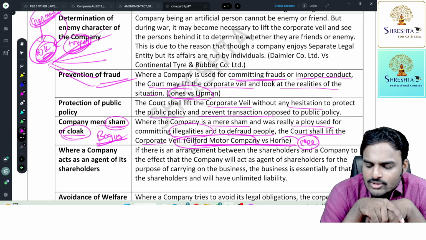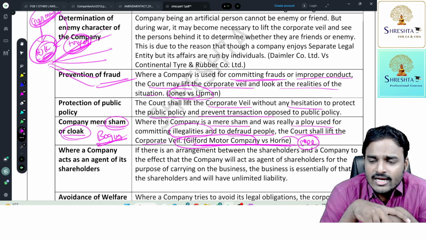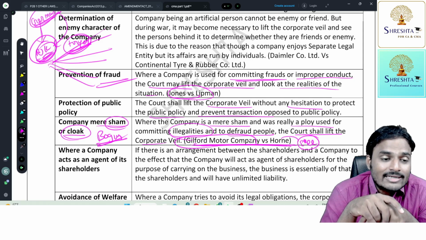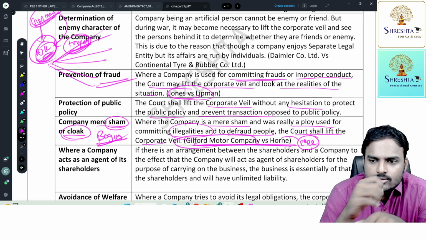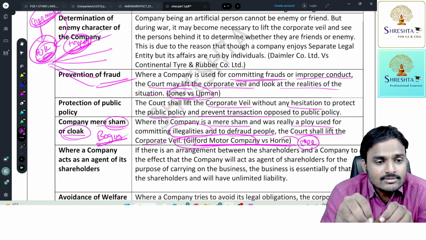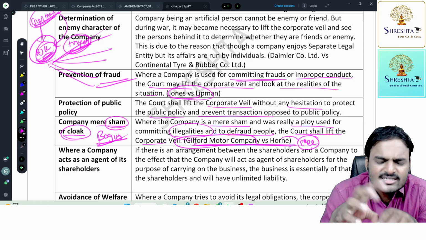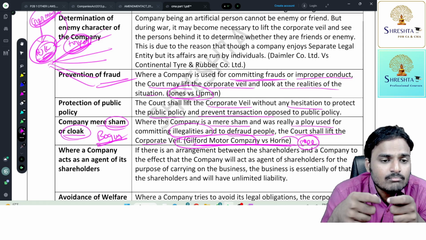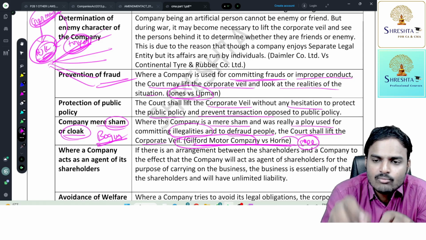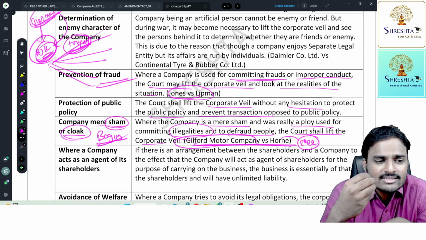This particular person, Horn, is a mechanic and sales executive, and he is very loyal to the company and to the customers also. Guilford Motor Company has 10 employees, 10 technicians. Horn is a loyal, humble, gentle person. He talks to the customers in a manner that attracts them easily. Because of Horn, the company is getting more and more profits and customers, because of his technical skills as well as his communication skills.